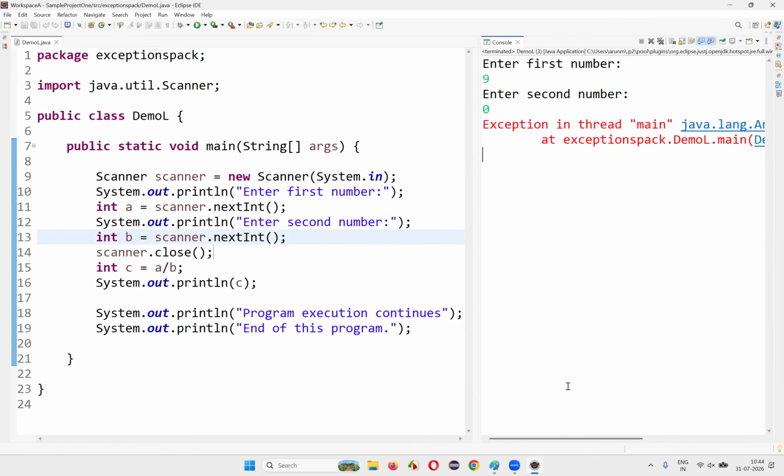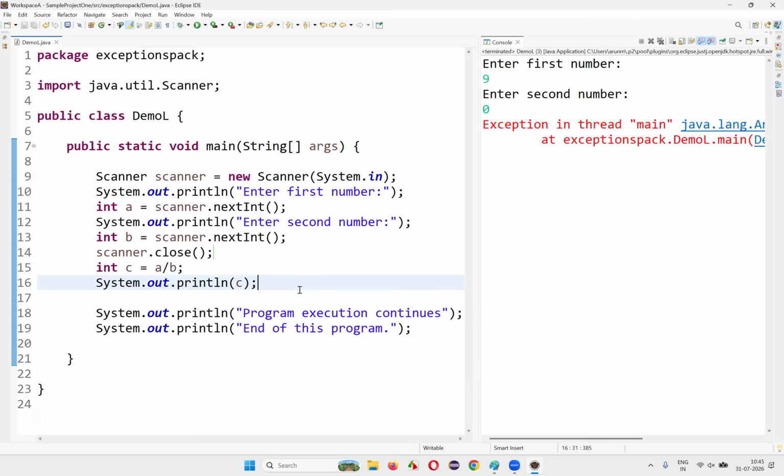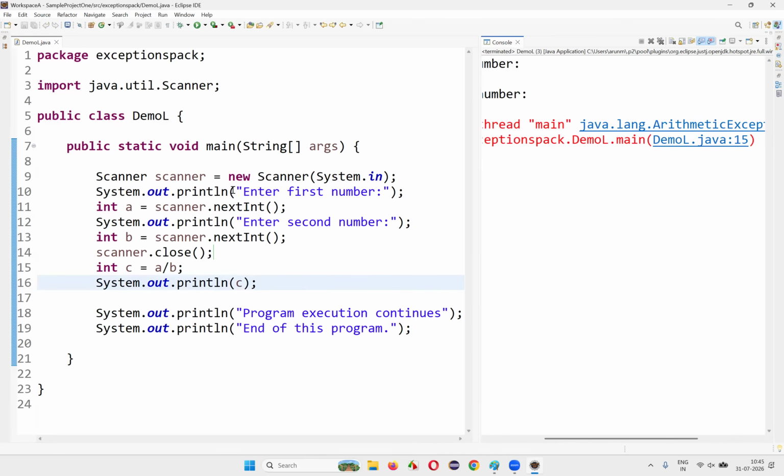So how do we overcome this exception? As we already know from the previous sessions, to overcome this exception we have to use exception handling. The one way of handling exceptions in Java is by using the try-catch block. And there is one more problem in this program. Apart from this ArithmeticException, there is one more possibility of an exception here.